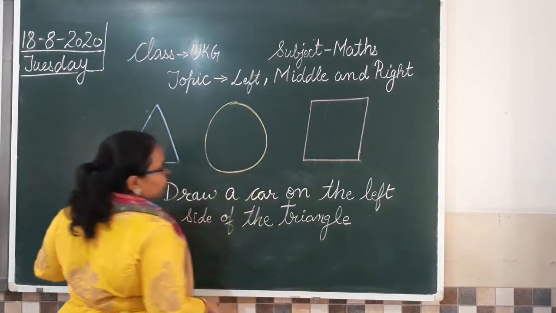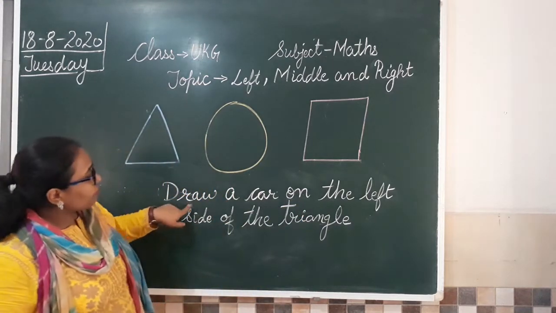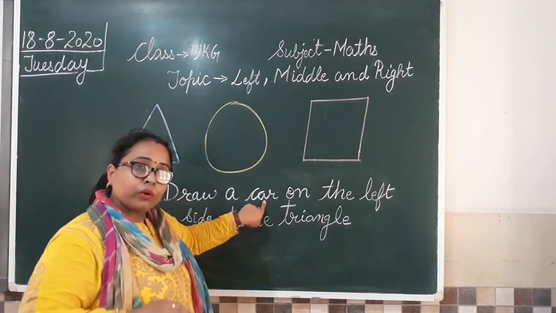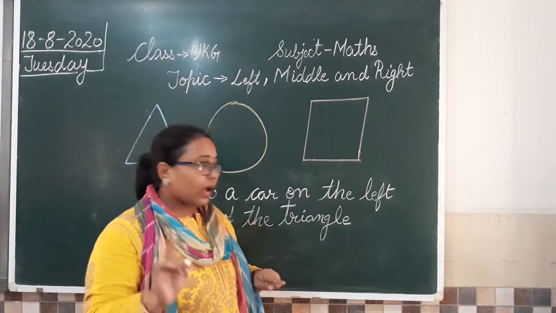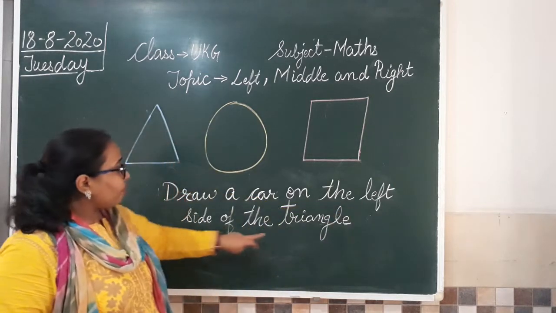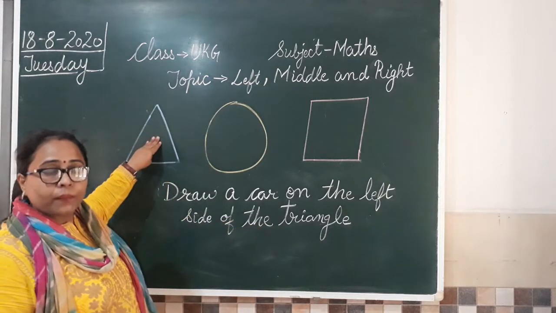So what is the statement? Draw a car. अब हमें क्या बनानी है? First we have to draw a car. कार बनानी है. So we came to know that we have to draw a car on the left side of the triangle. So first we have to take this triangle shape.